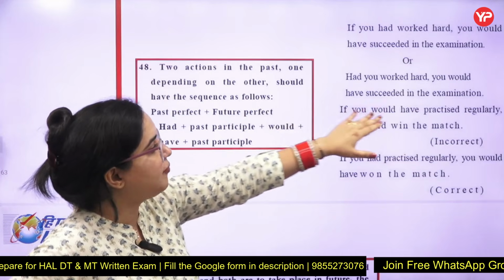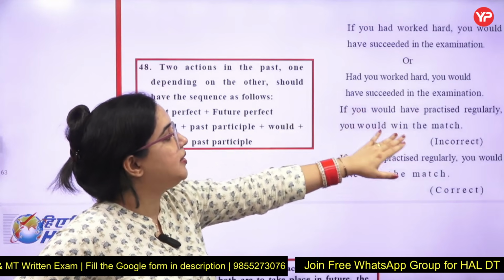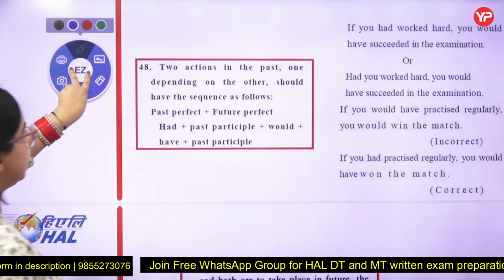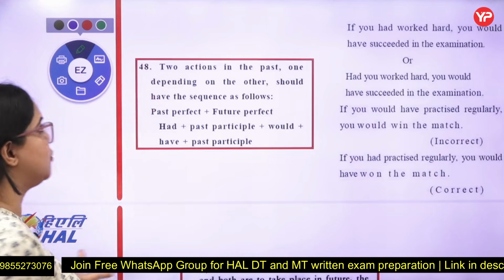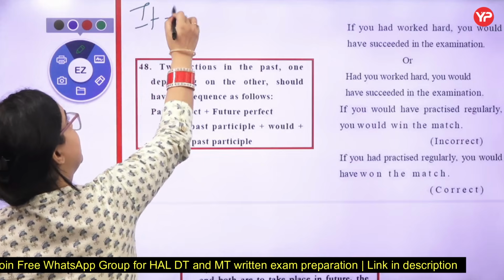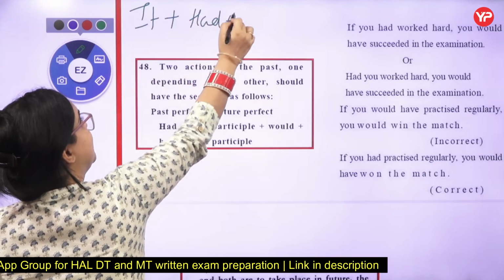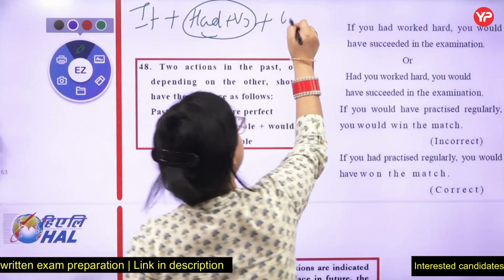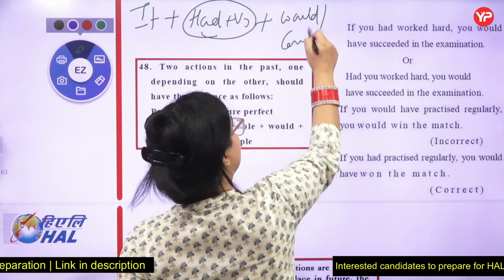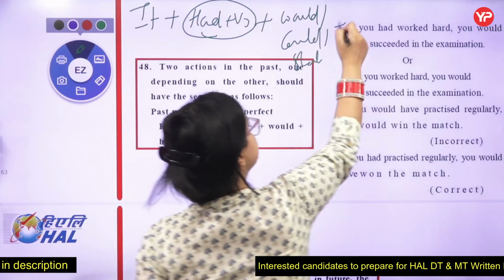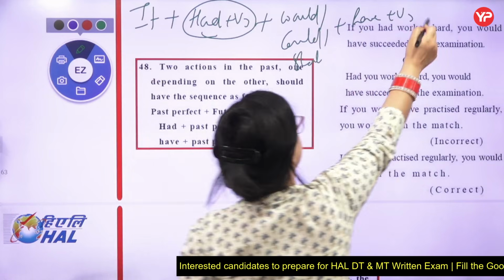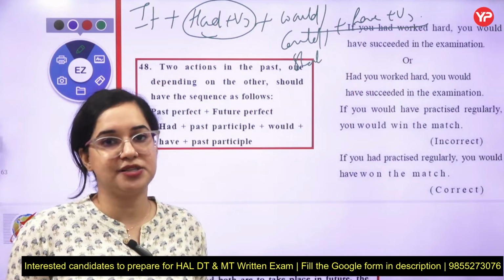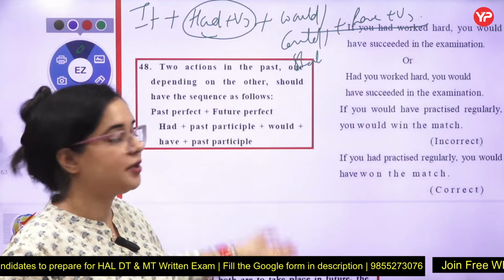Now if you had practiced regularly, you would have won the match. That is why the combination of this is used as a regret one. This follows if plus had plus V3, that is past perfect will be there, plus it would carry any of the modals, would, could or should, plus have, plus V3. This works as a combination in terms to state your regrets about the past failures. This is about that particular conditional.